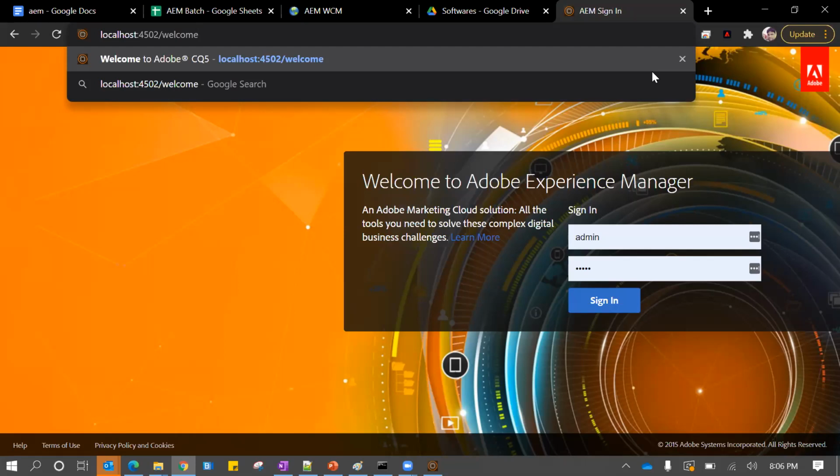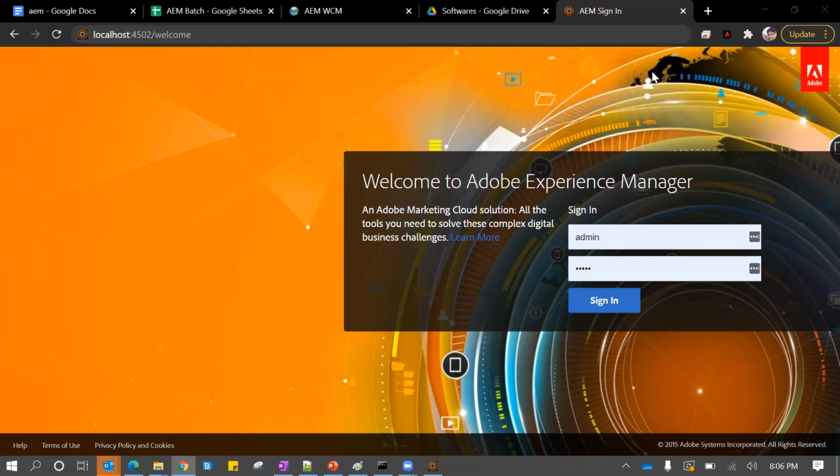For some reason, I'm not able to load it this time. So what error are you getting? It says this site can't be reached. This is Bhupal, right? Yes. Bhupal, can you share your screen and show me? Let me see. Okay, I'll try to figure it out. Sorry, just give me a minute. I need to log in again.